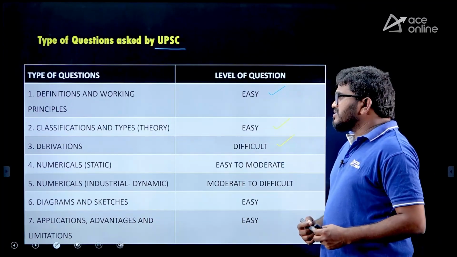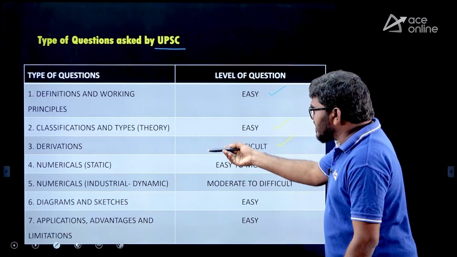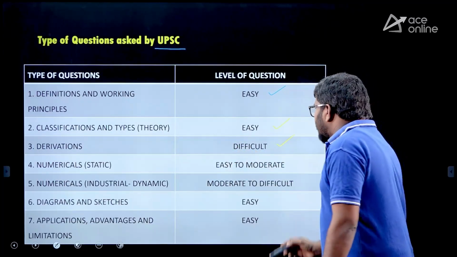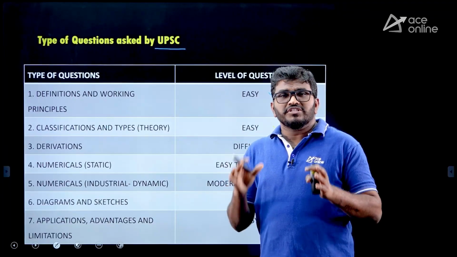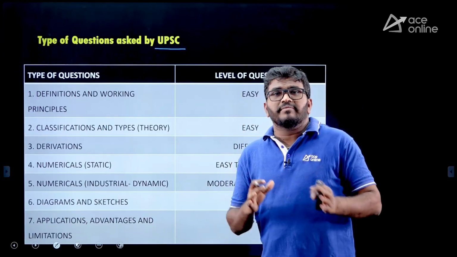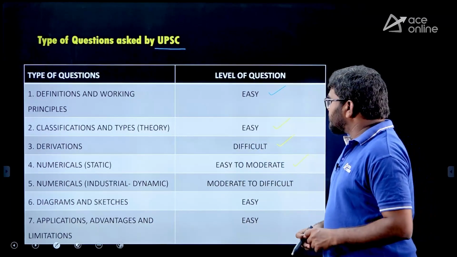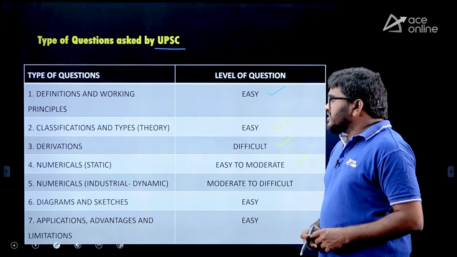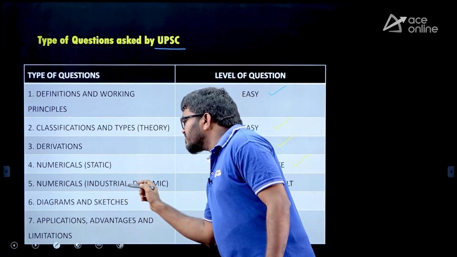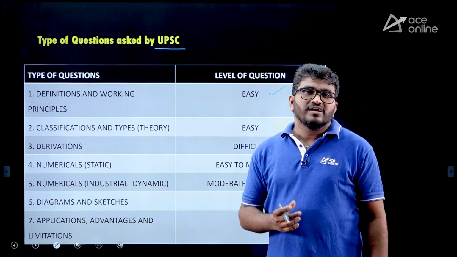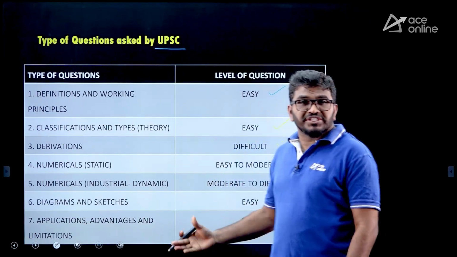And numericals. Here I am dividing the numericals into two categories: one is static, the second is dynamic. The static numericals are very easy to moderate. Once you have good fundamentals, it is easy to get good marks in them. But the dynamic numericals, the UPSC will collect from industries and realistic examples, and frame a question and ask you.